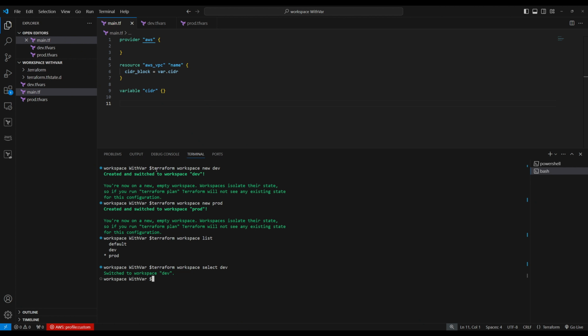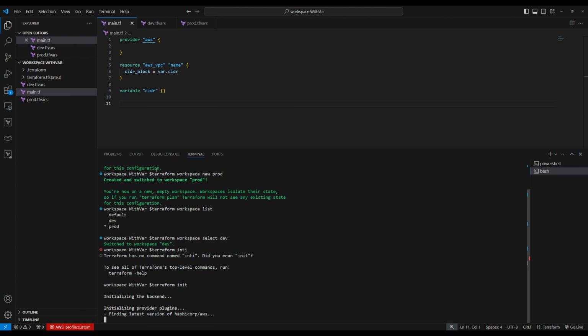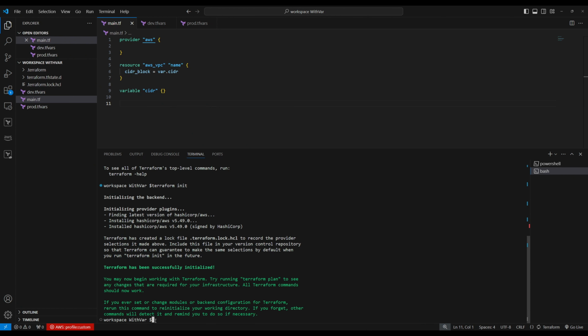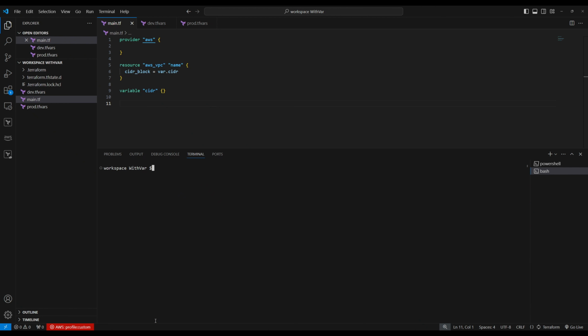So terraform init. Let's initialize Terraform. It's going to download the AWS provider. Downloading right here. Once it's finished downloading, we're going to do terraform plan and terraform apply. So this one is done, init.